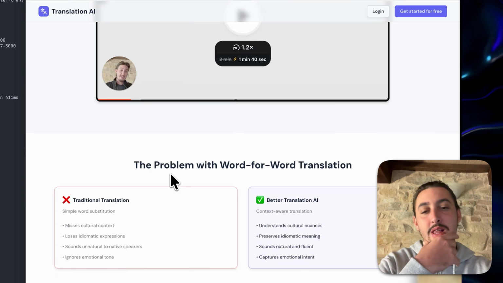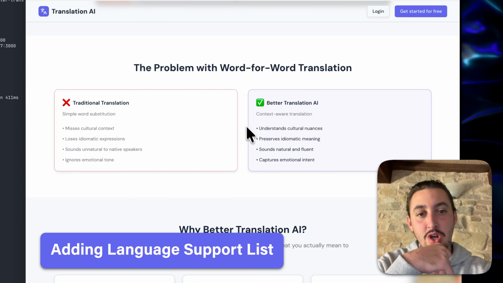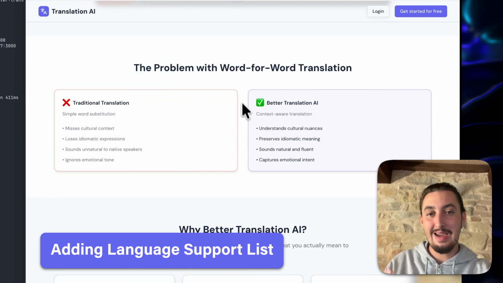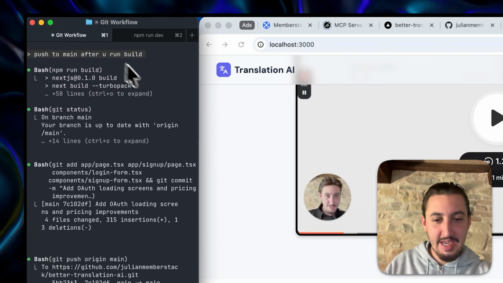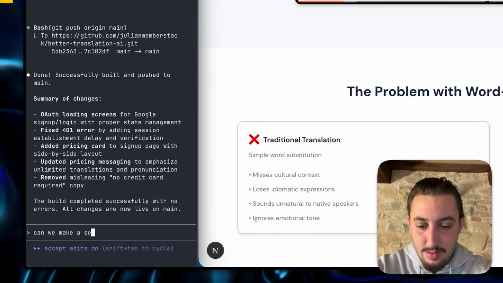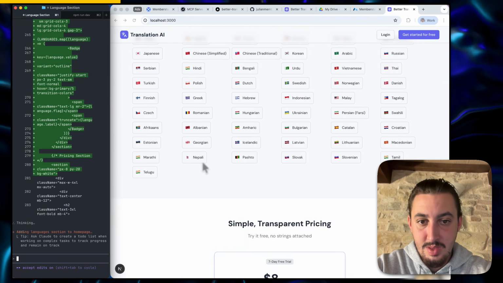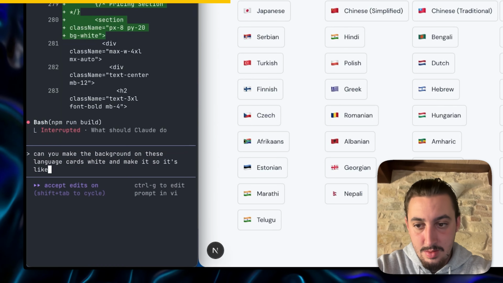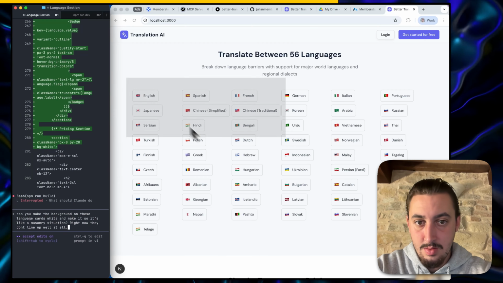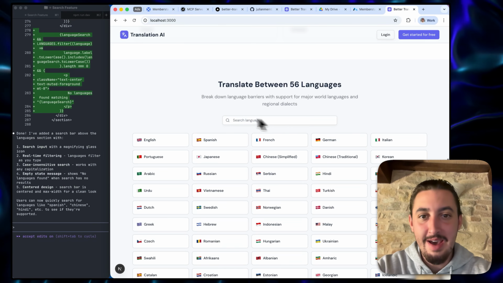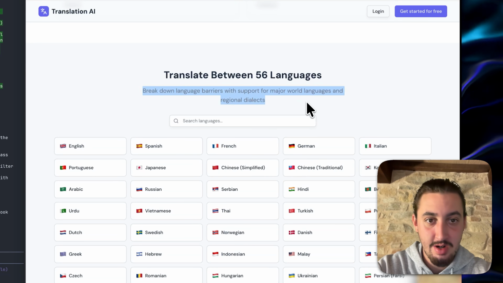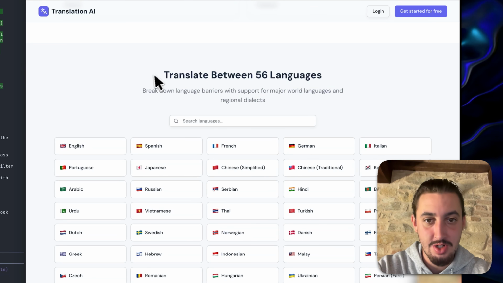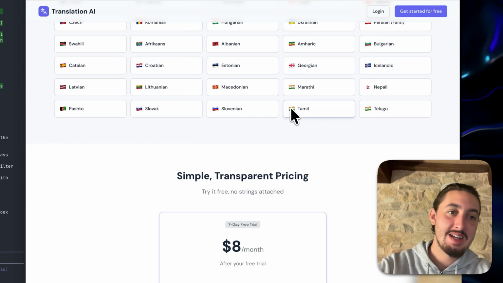So what I would like to do first of all is show a list of the languages that we have on this page so people can know that. Let's just go ahead and stop thinking and just do that right now. All right, there we go. So now we have a nice little section that says translate between 56 languages, break down language barriers with support for major world languages and regional dialects.